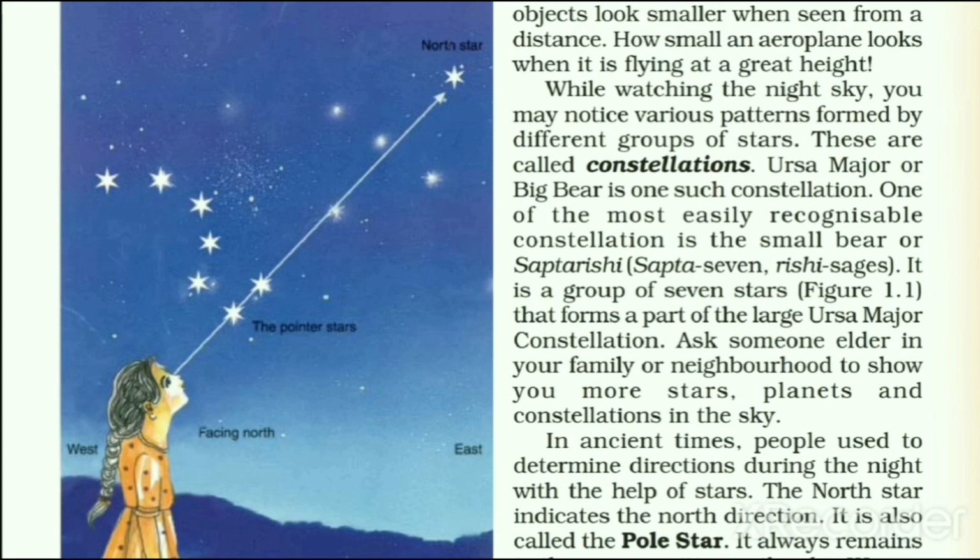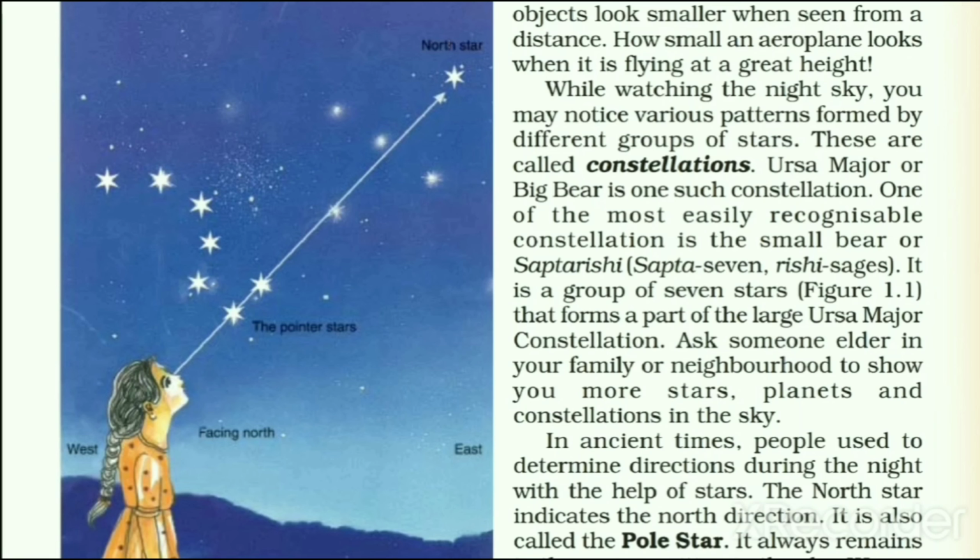One such constellation is Ursa Major, and it is also known as Big Bear. The reason for that name is that when we see Ursa Major, the group of stars forms a bear pattern. So we say Big Bear or Ursa Major.